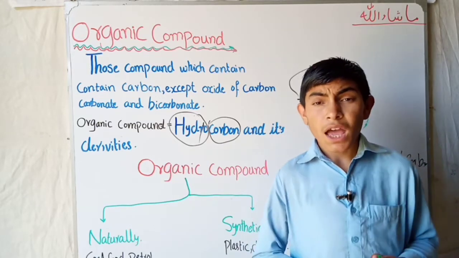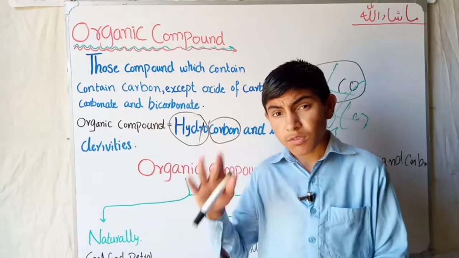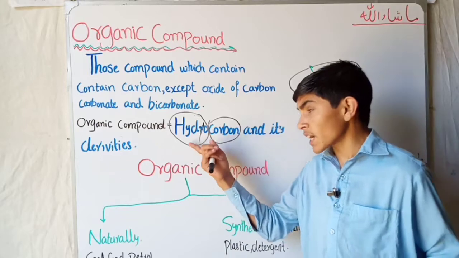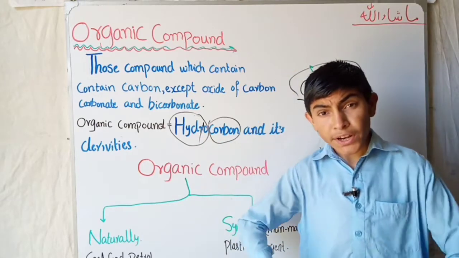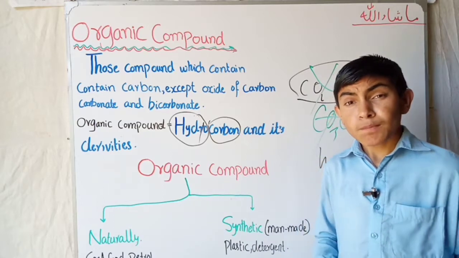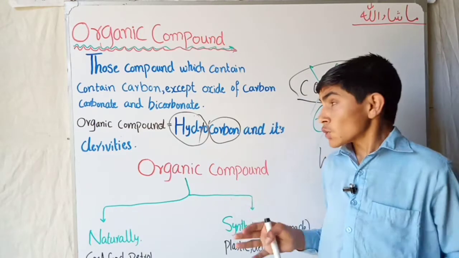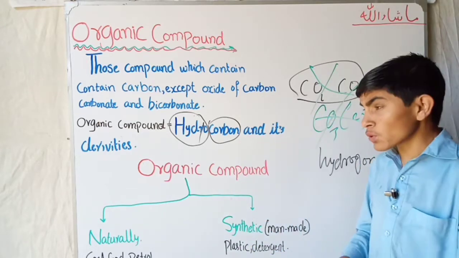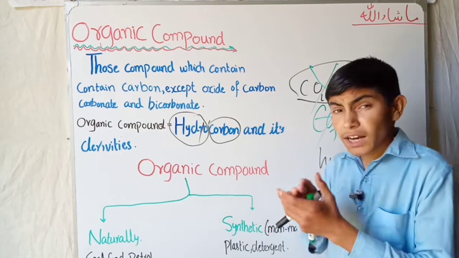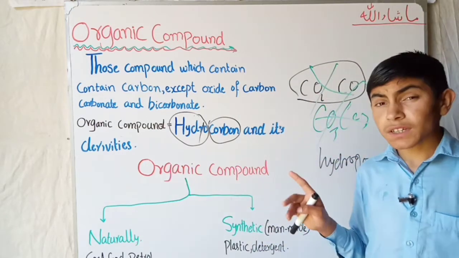But by mixing with different elements like hydrogen, sulfur, chlorine, in different ratios and different angles, its compounds are in the millions.